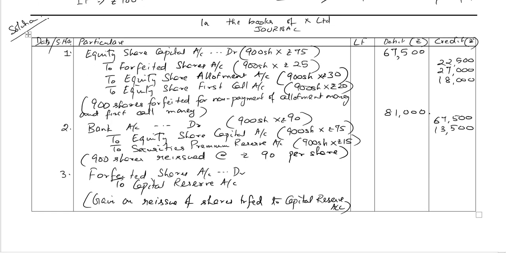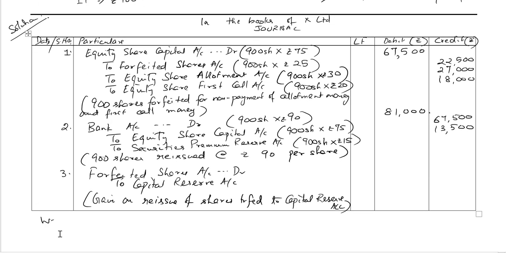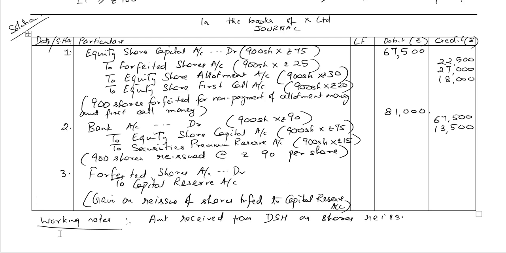Let's do the working notes for this. We need to arrive at the amount received from the defaulting shareholder on shares reissued and subtract the discount on reissue.